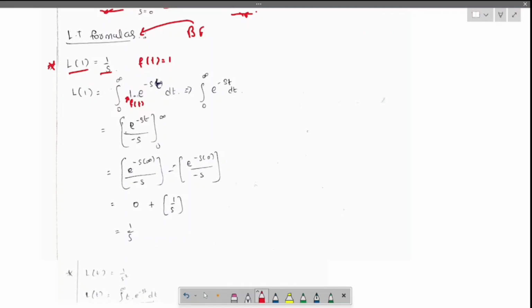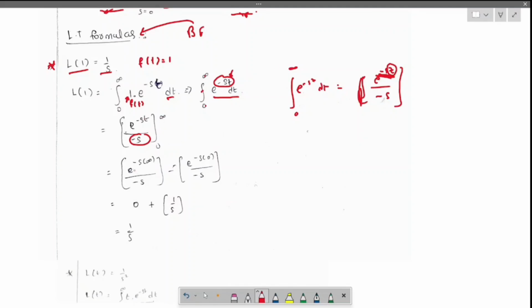Now the integration from 0 to infinity of 1 into e power minus st dt, which is equal to 1 into something, and the something stays. Now 0 to infinity e power minus st dt. The integration of e power minus st, because here we have t, the minus s comes down in the denominator. Integrating e power minus st gives e power minus st by minus s, from 0 to infinity.